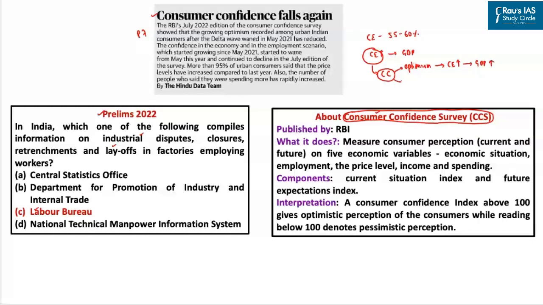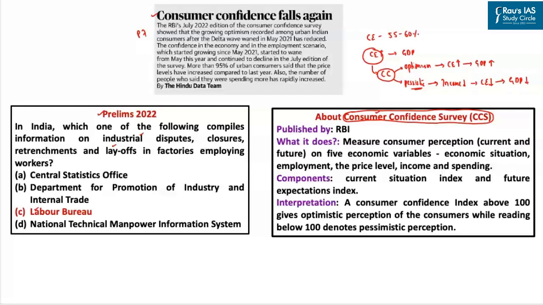On the other hand, let's say the consumers are quite pessimistic about the future growth of the Indian economy. So when they are pessimistic about the future growth, then the consumers would feel that their income levels may not increase in future, and accordingly the consumers will try to curtail their consumption expenditure, and if there is a decrease in the consumption expenditure, there would be a fall in the GDP growth rate.